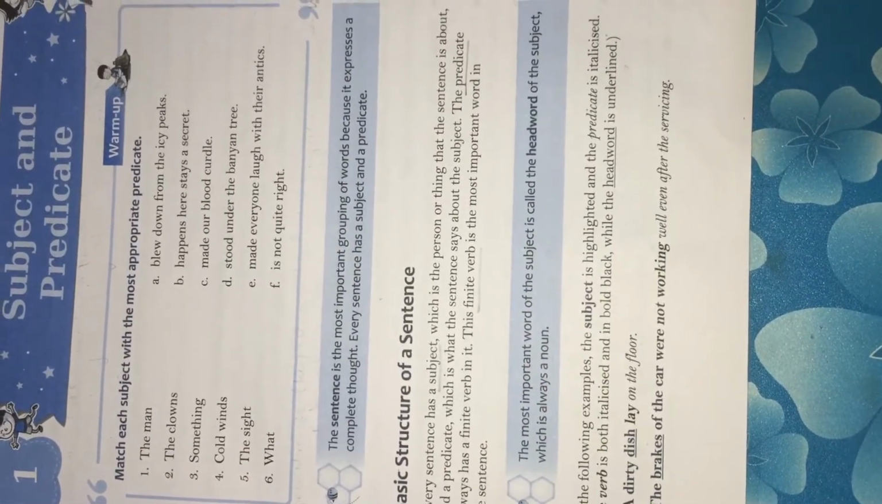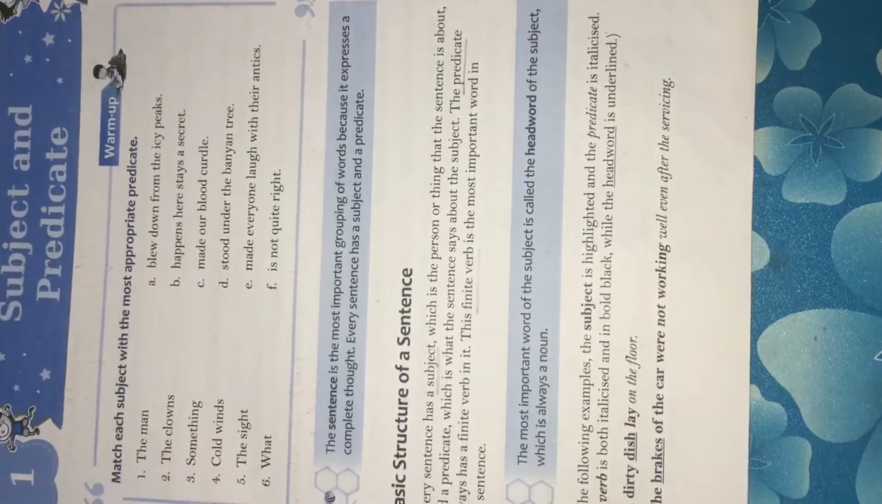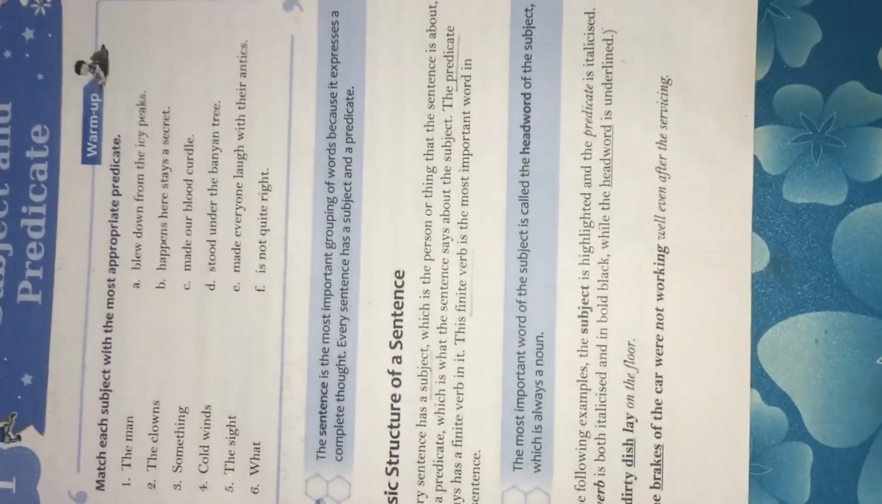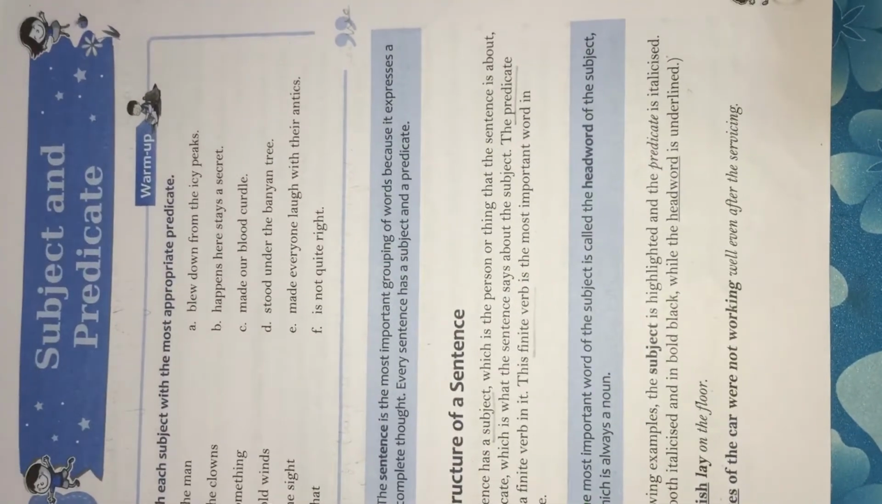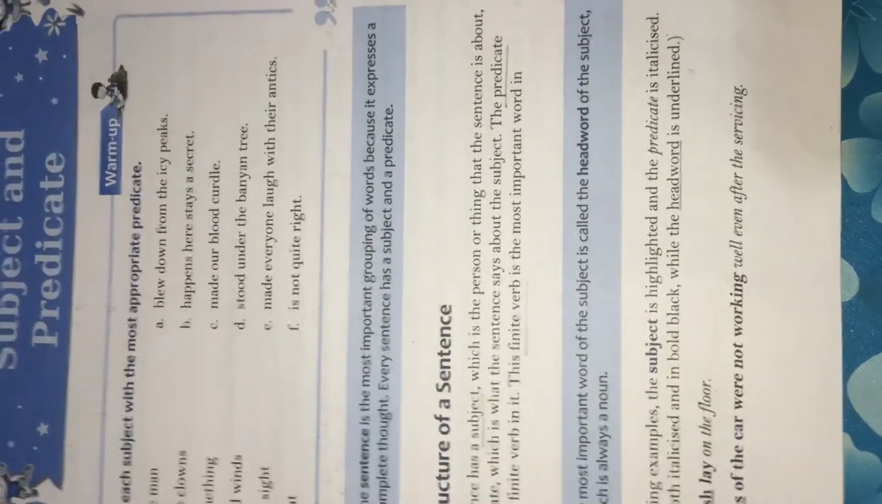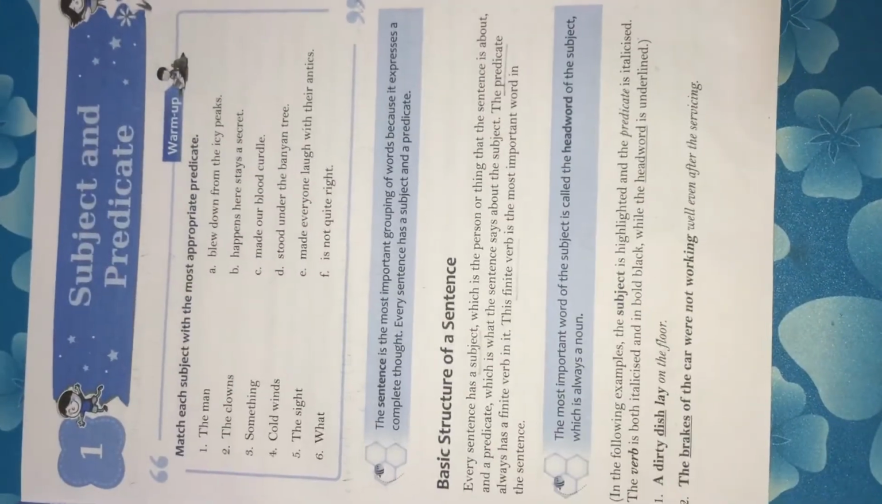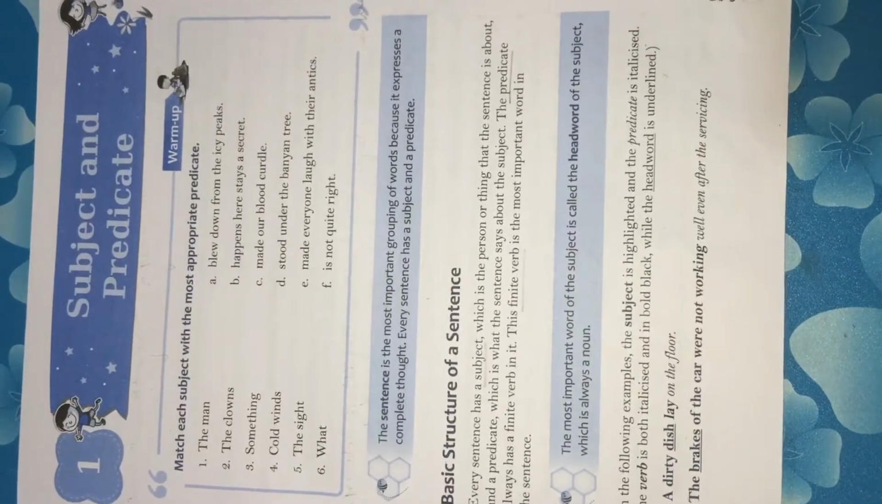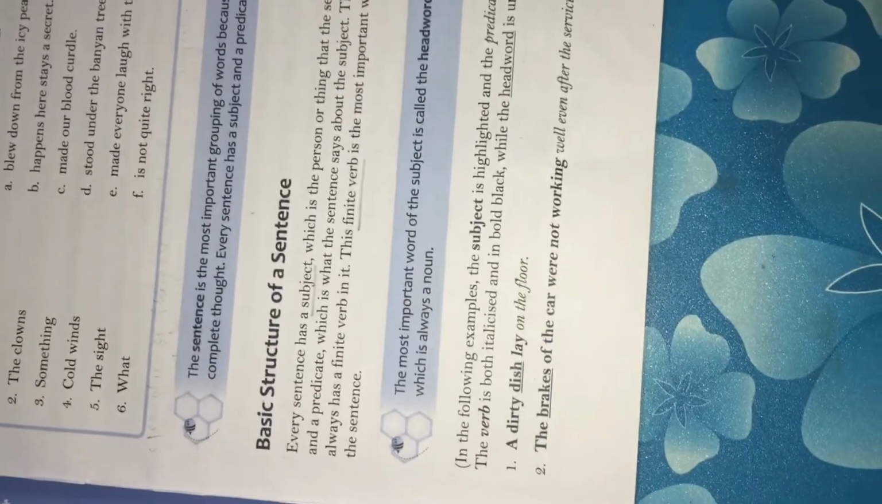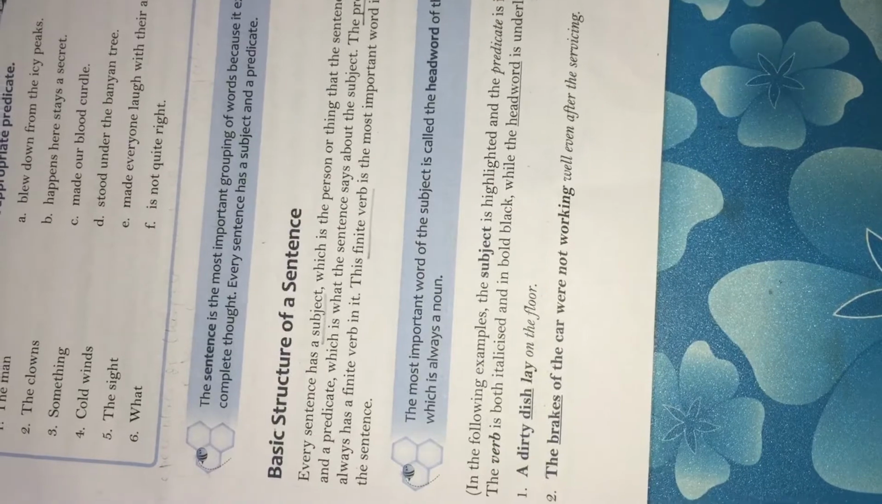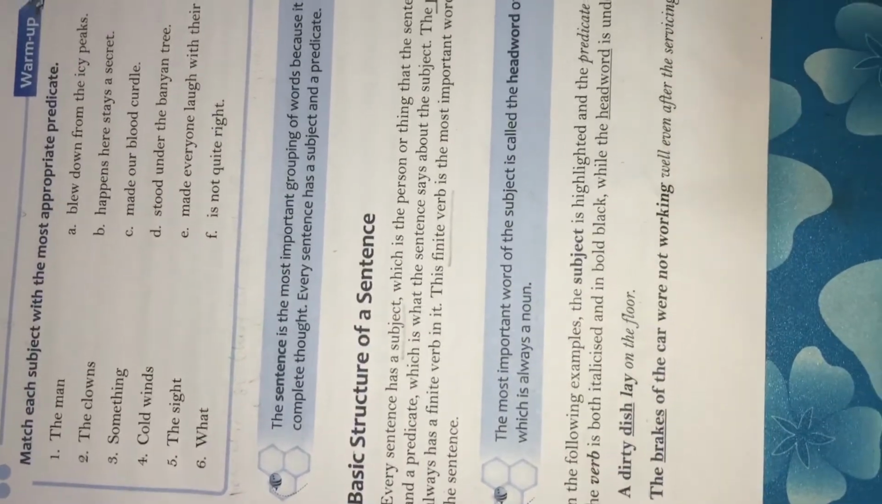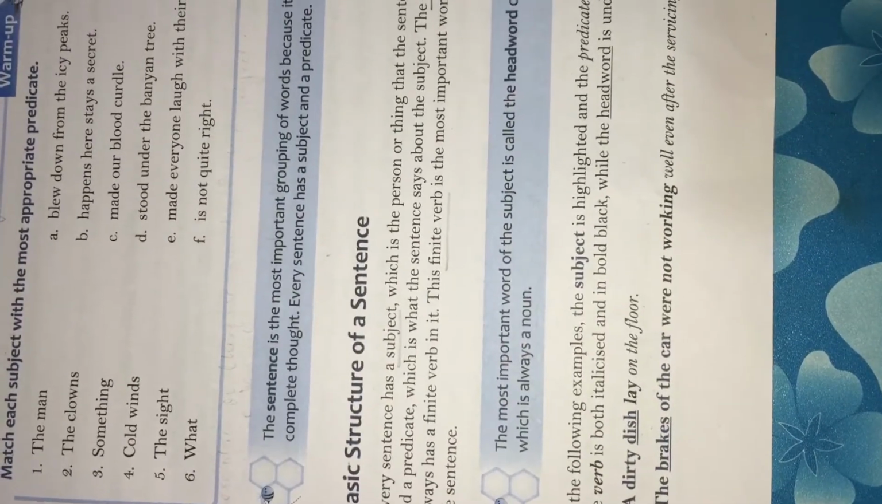Children, in English grammar, a finite verb is a form of a verb that shows agreement with the subject and is marked for tense. If there is just one verb in a sentence, the verb is finite. Finite verbs are sometimes called main verbs also. Right? In the following examples, the subject is highlighted and the predicate is in italics. The verb is in both italics and bold black, while the head word is underlined.